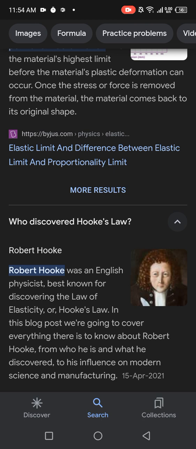Who discovered Hooke's law? Robert Hooke was an English physicist best known for discovering the law of elasticity, or Hooke's law. In this blog post, we are going to cover everything there is to know about Robert Hooke, from who he is and what he discovered to his influence on modern science and manufacturing.